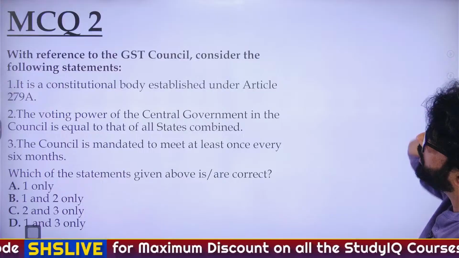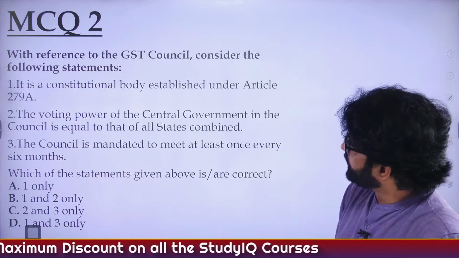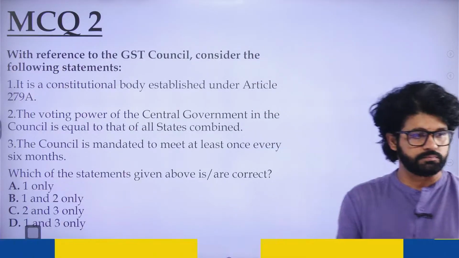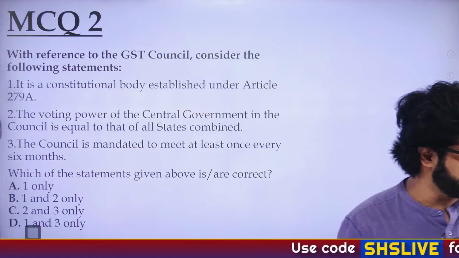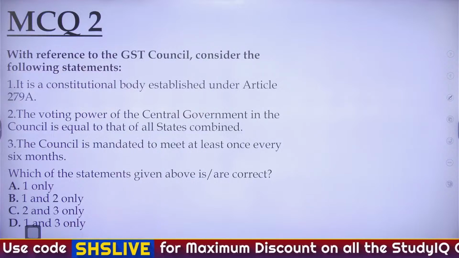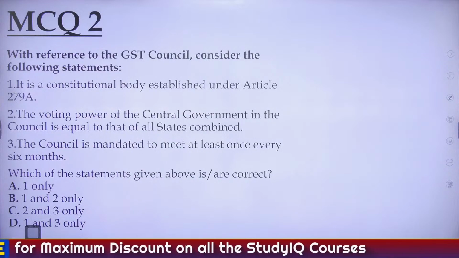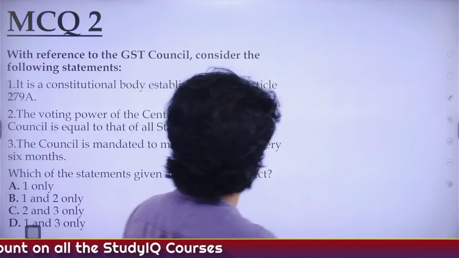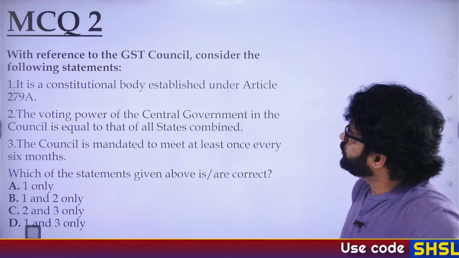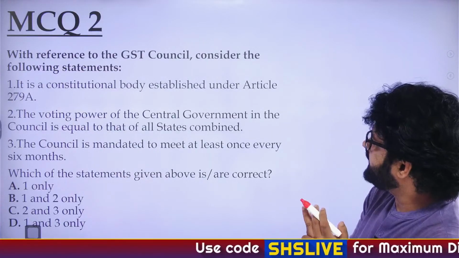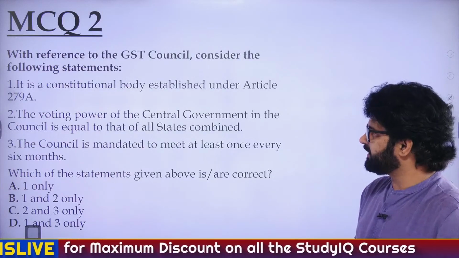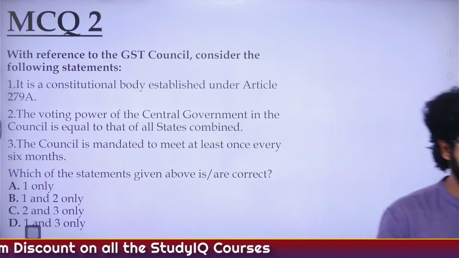MCQ 2. So that was a PYQ. This is the second question of the day, and this is an MCQ. GST Council, statements related to GST Council. It is a constitutional body established under Article 279A. The voting power of central government in the council is equal to that of all states combined. The council is mandated to meet at least once every 6 months. Which of the statements given above is or are correct?